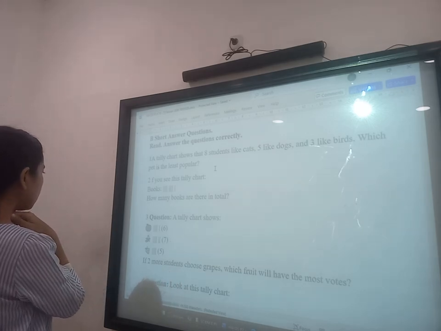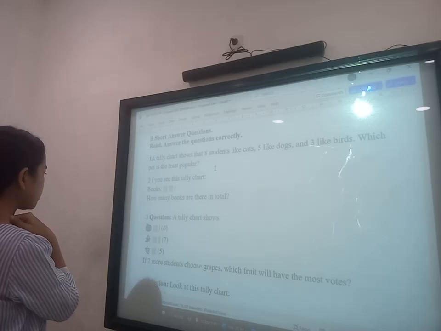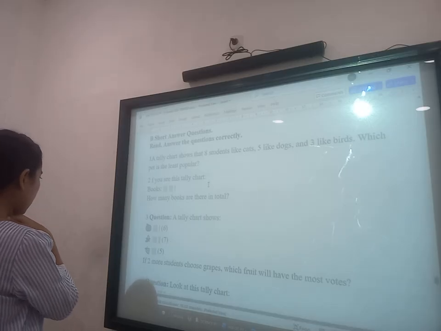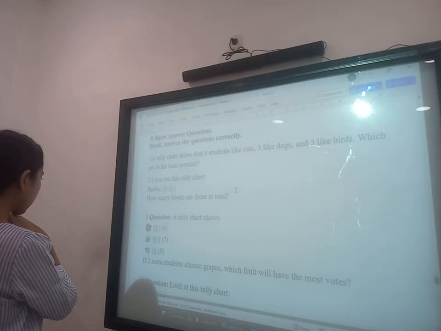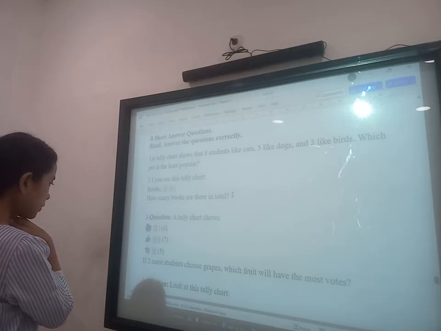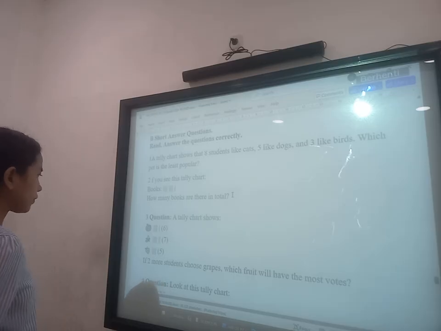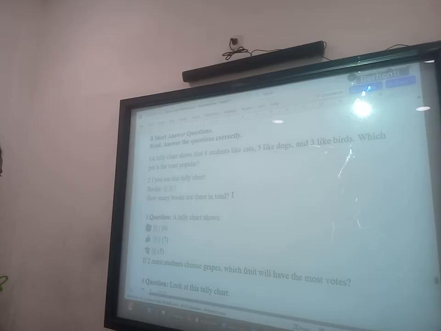3. Question. A tally chart shows apple 6, banana 7, grape 5. If 2 more students choose grapes, which fruit will have the most votes? Banana and grapes.